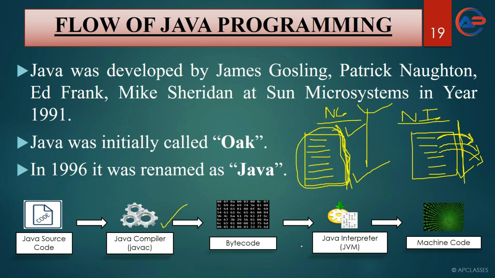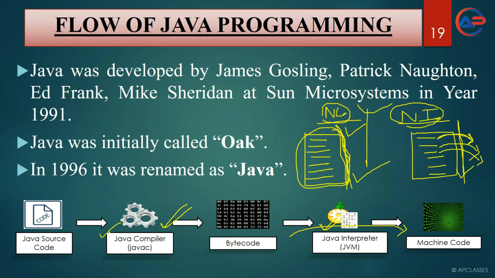They might ask you what is the difference between Java compiler and Java interpreter. Here we were talking about normal compiler and normal interpreter. What is the difference between Java compiler and Java interpreter? Java compiler converts source code to bytecode. Java interpreter converts bytecode to machine code, with the help of JVM. So this is the basic difference between Java compiler and Java interpreter.